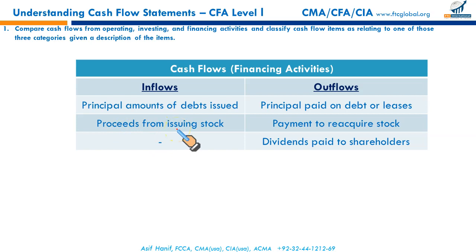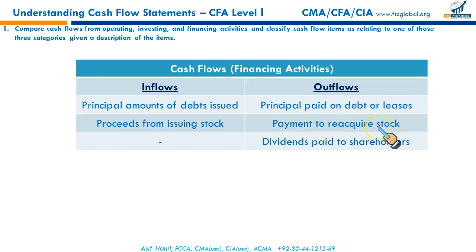Preferred stock, common stock, bonds, they are all financing inflows. We issue bonds, issue shares, the money received against these instruments is considered as a financing inflow. Principal paid on debt or leases relates to financing. So principal paid on debt and leases is a financing outflow.